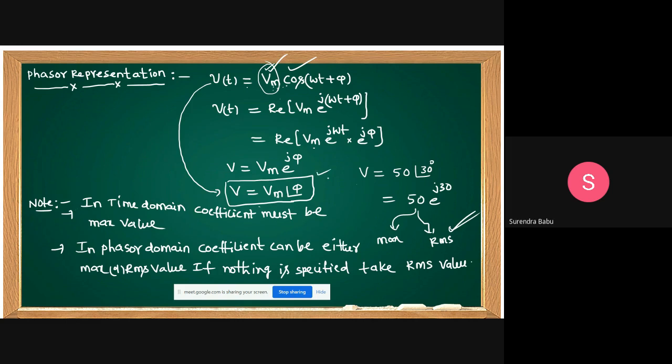Okay, this is important. Please concentrate. If it is given that Vm cos omega t plus pi, then you directly take Vm at angle of pi. For example, V of t equal to 115 cos of 500t minus 45.